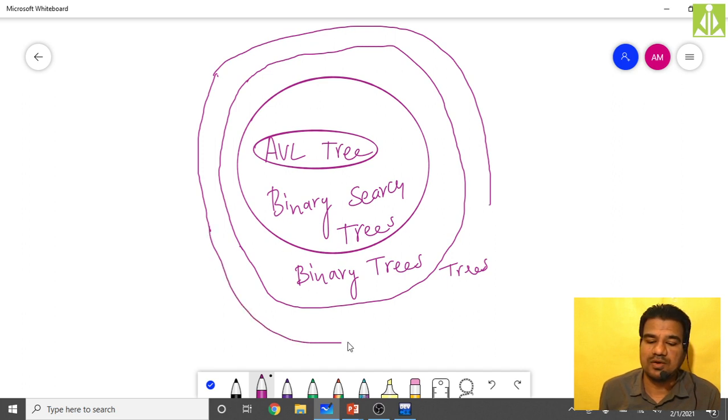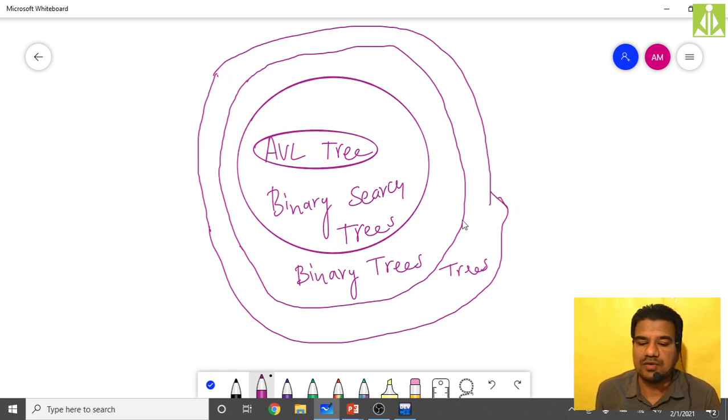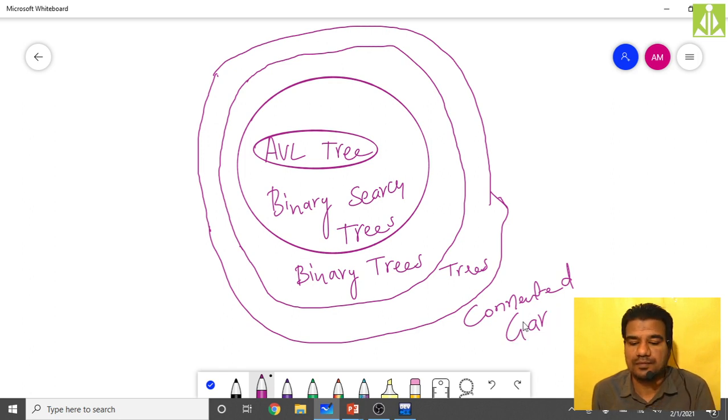This thing you have to understand, and this thing you have to remember. All my trees, they are connected graphs. And all my connected graphs, they are graphs only.